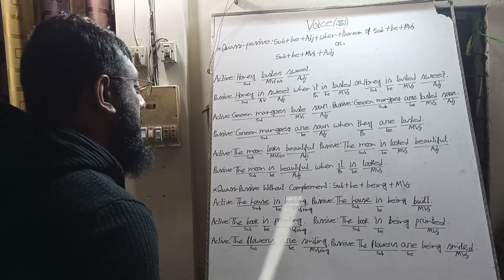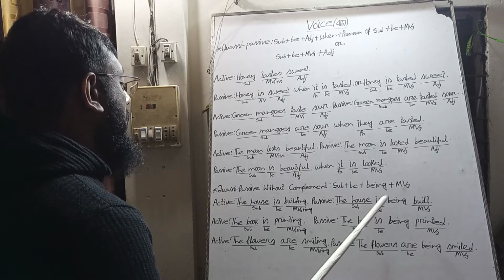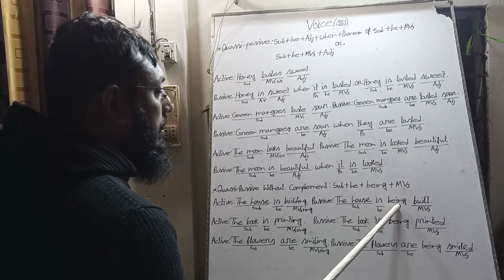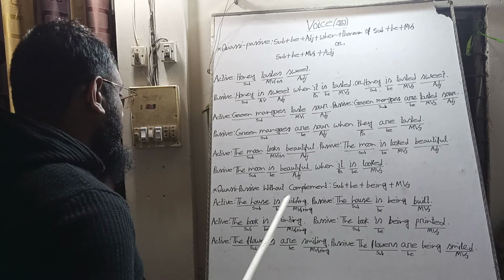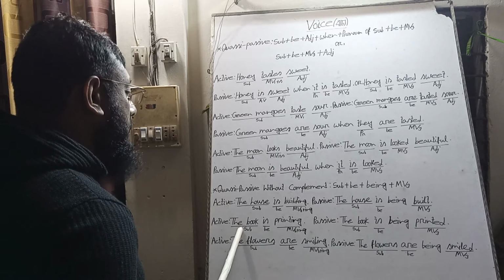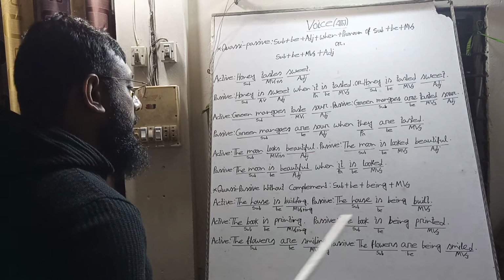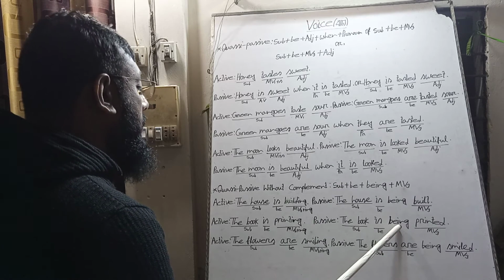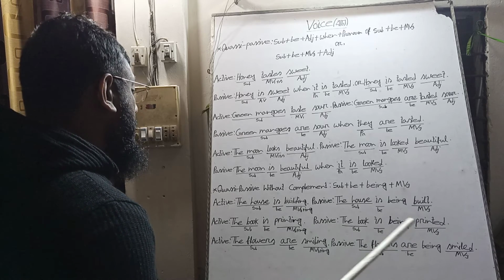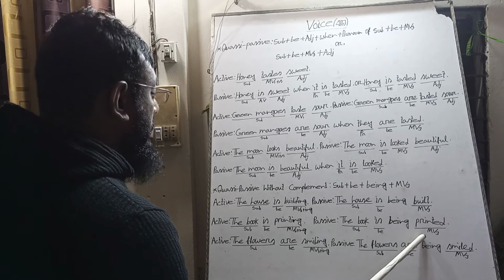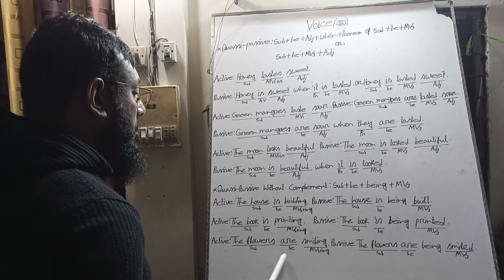The subject will be the subject, and the verb will be the verb, is, and we will add extra being and the past participle of the main verb built. Built. The subject will be the subject, the verb will be included, and extra being will be included. Be plus being plus the past participle of the main verb printed. The flowers are being smiling.